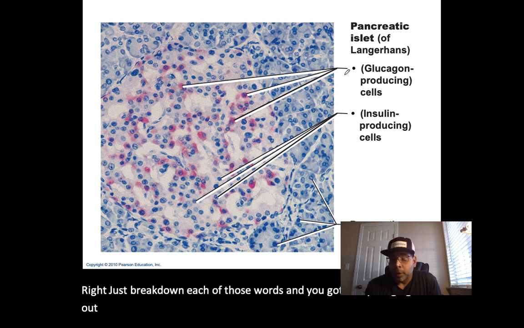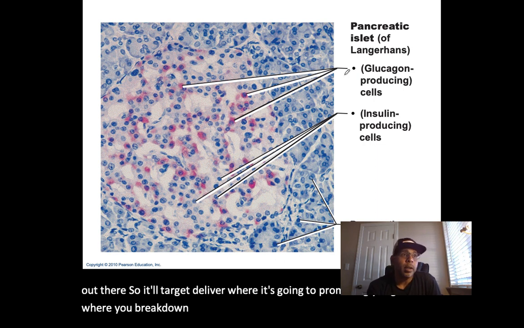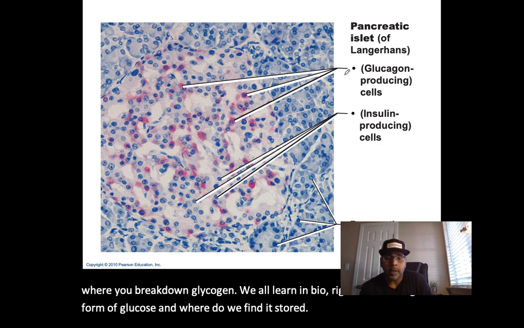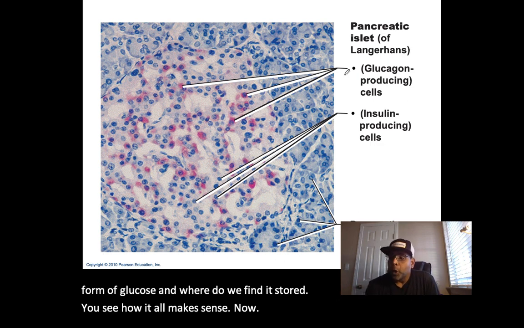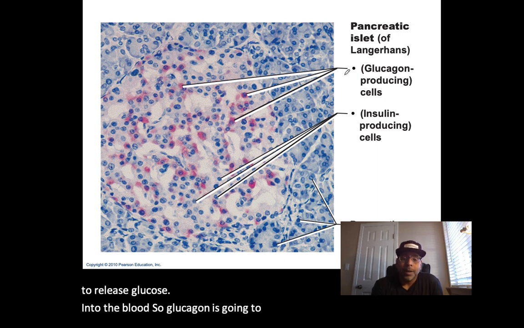So it'll target the liver, where it's going to promote glycogenolysis, where you break down glycogen. Glycogen, we all learned in bio, is the storage form of glucose. And where do we find it stored? You see how it all makes sense now. Now, the function of glucagon is to release glucose into the blood by breaking down that glycogen.